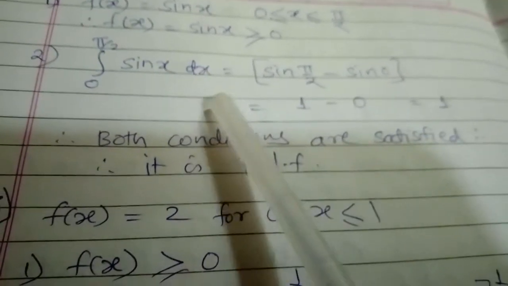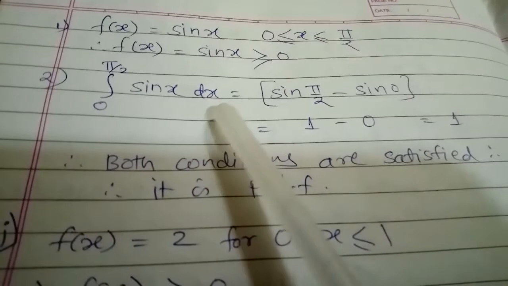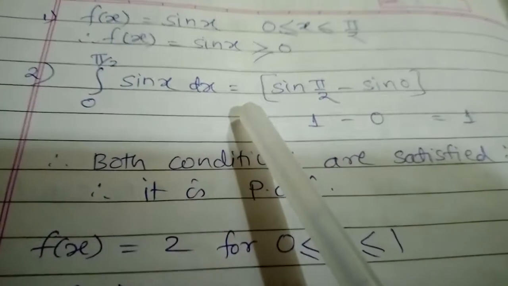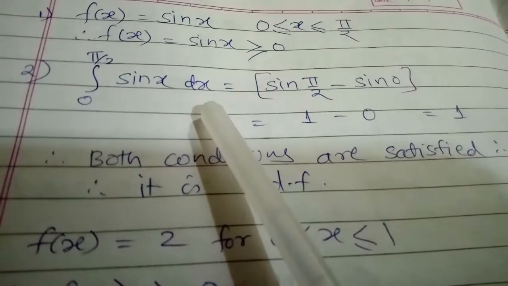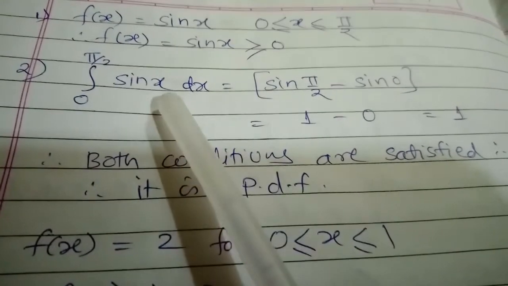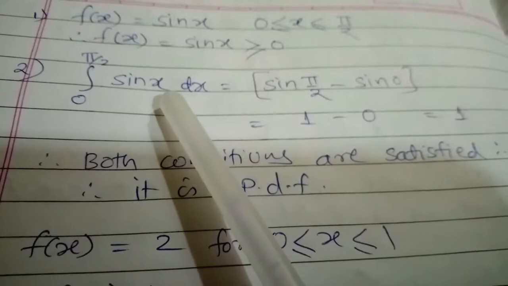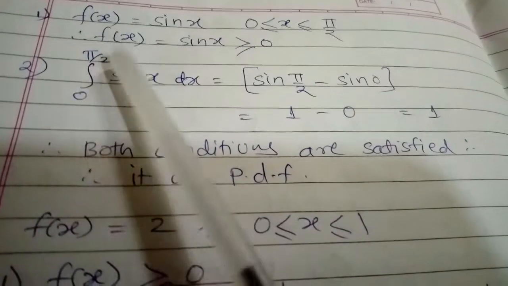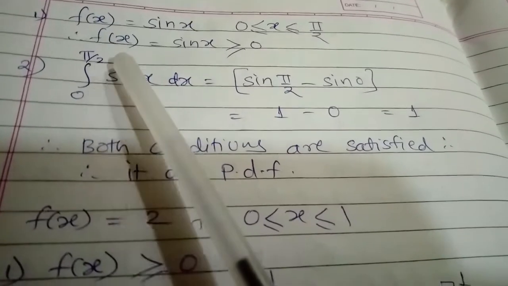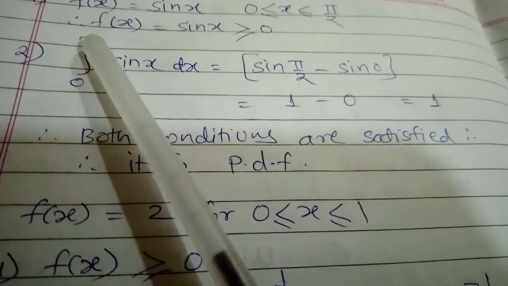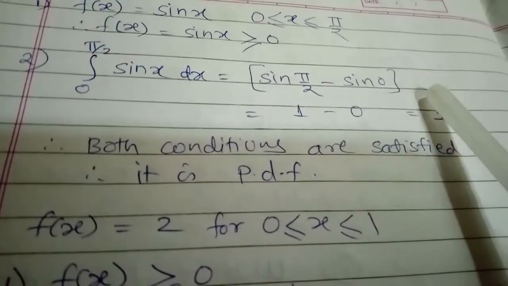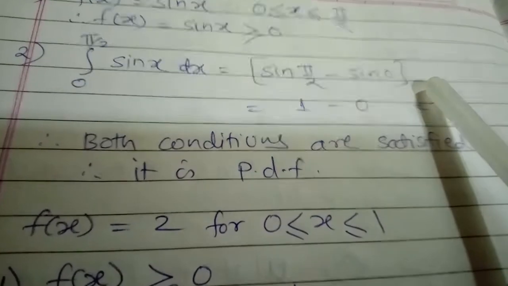And the second condition is the integration of sin x dx. Here we put in the values: this one is the lower limit and this one is the upper limit. So we write sin pi by 2 minus sin 0.